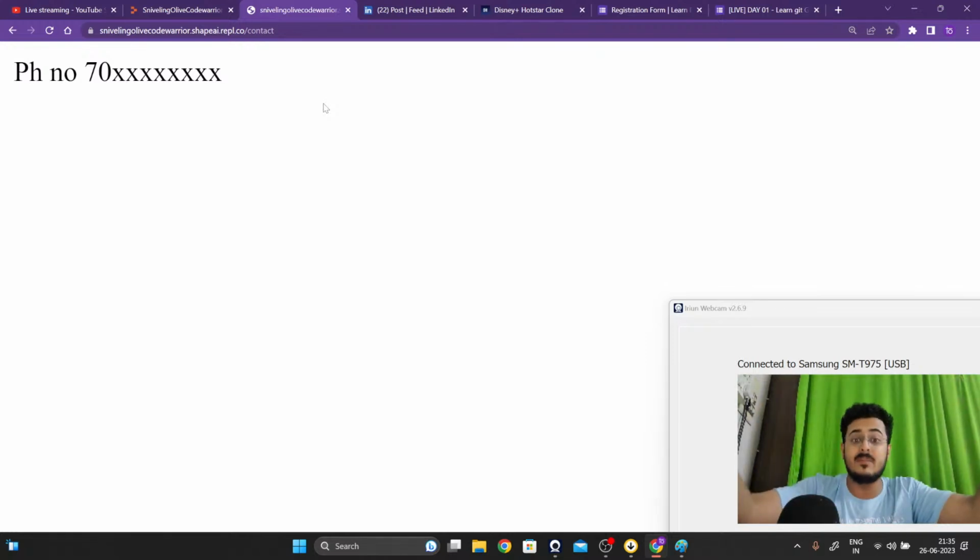Right now you are showing something to the user. Tomorrow what we're going to see is how we can take an input from the user and send it directly to the backend. Here is the backend. Okay, are you guys able to understand this? Please do let me know, guys.